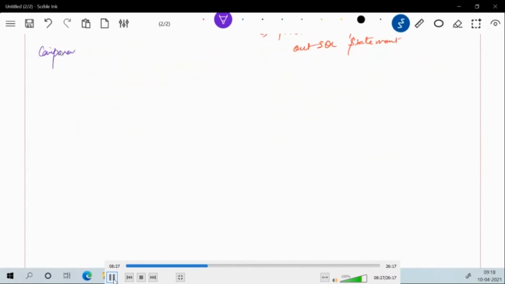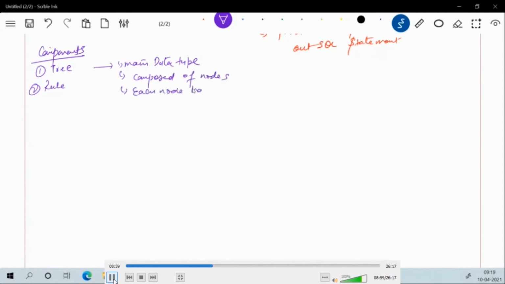So guys, now let's see what the different components of the Catalyst Optimizer are. The first one is the tree, and second we have rules. So these are two components. The tree is the main data type used in the Catalyst Optimizer, and it is a very important data structure. This tree is composed of different nodes, and these nodes have node types, and each node has one or more children. These nodes and objects are actually immutable.